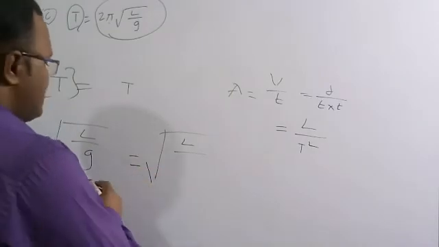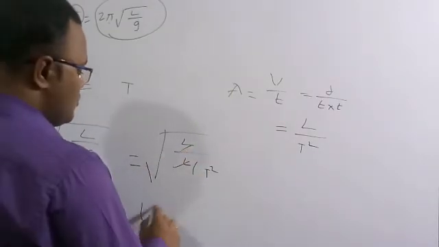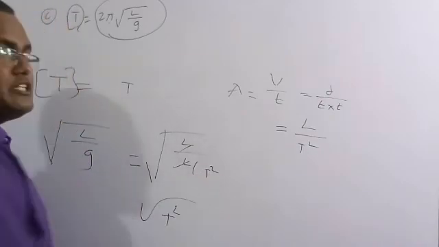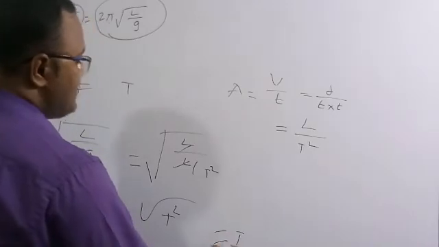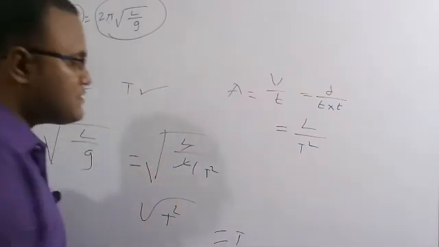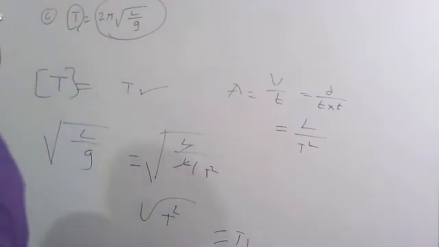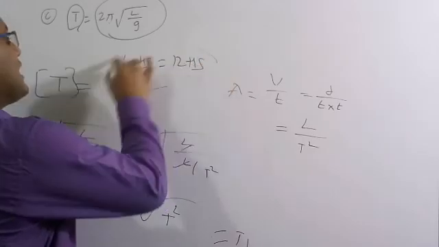Now I substitute L by T squared in place of g. L gets cancelled, T squared goes to the upper power and becomes T squared, and the root of T squared is T. So the first term has the dimensional formula T, and the second term also has T. Finally LHS equals RHS, so this formula is dimensionally correct.